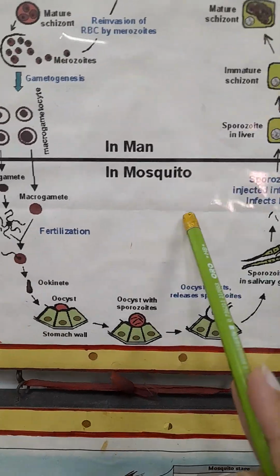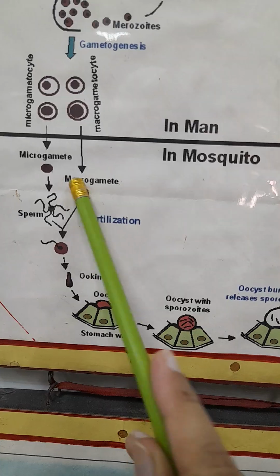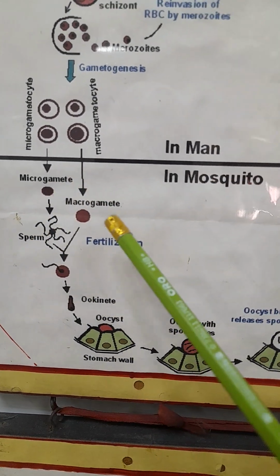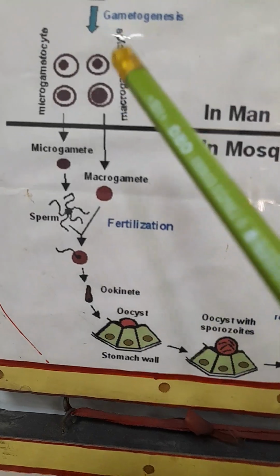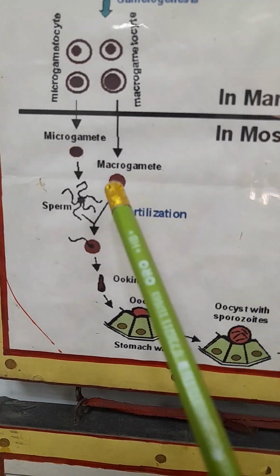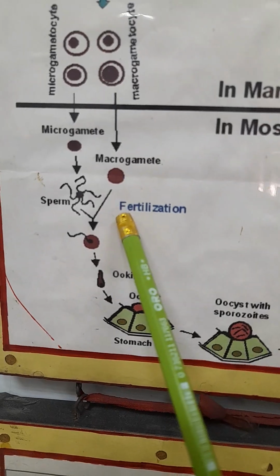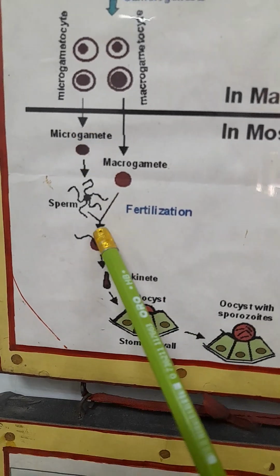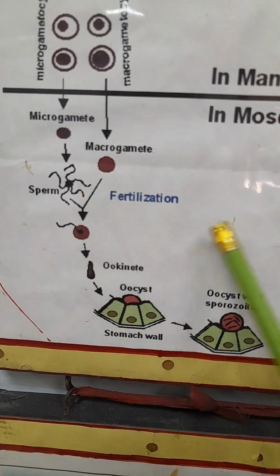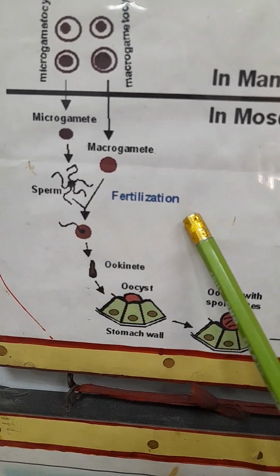In the mosquito, there are the microgametes, which are from the male, and the macrogametes, which are from the female. Always remember, micro means smaller and macro means larger. Macro converts to the egg and micro converts to the sperm. Whenever a sperm and egg meet, the process is called fertilization.